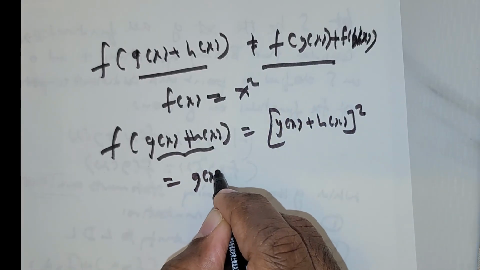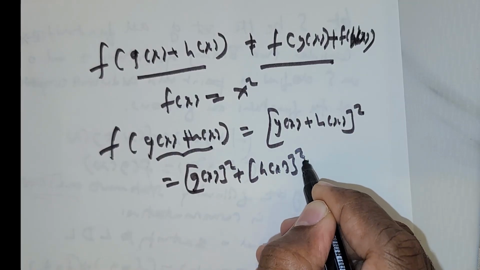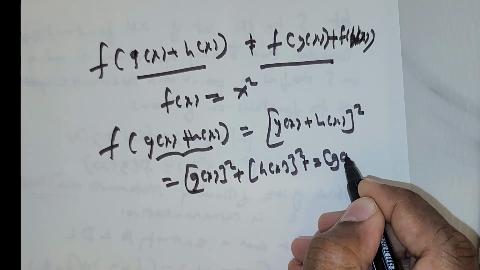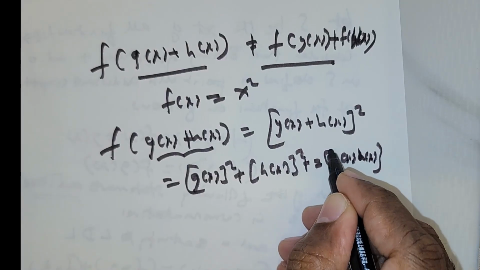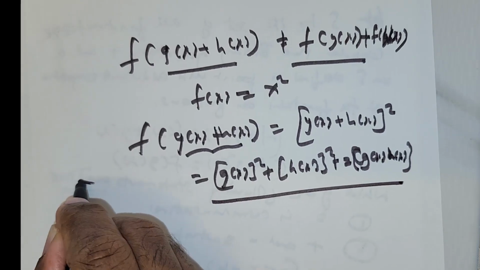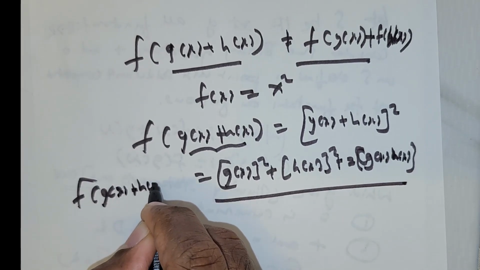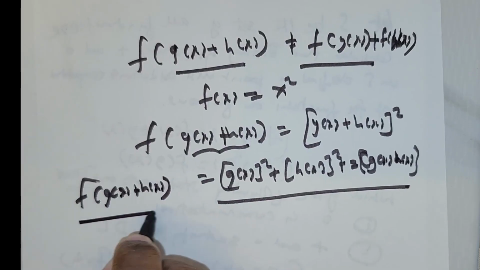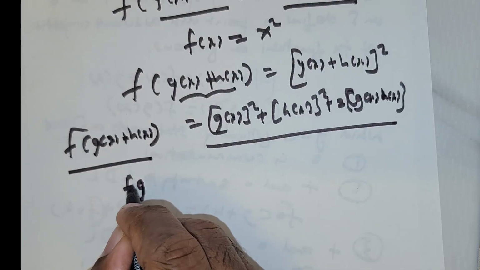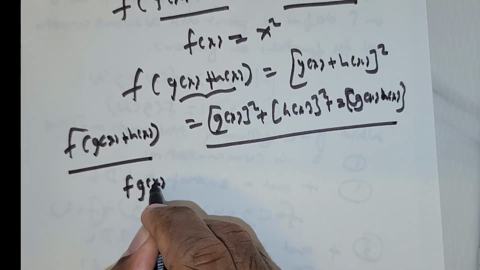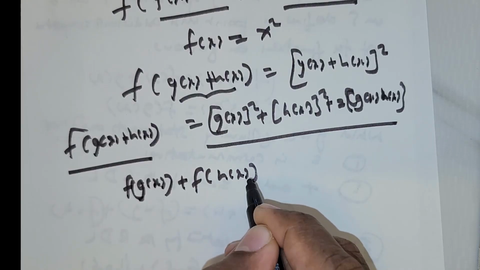You expand this, you get g(x) squared plus h(x) squared plus 2 times g(x) times h(x). This is my f(g(x) + h(x)). Now let's check out f(g(x)) added with f(h(x)).